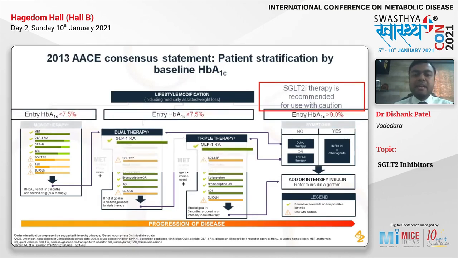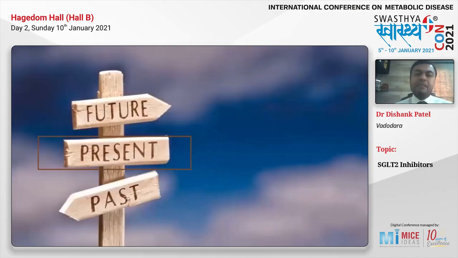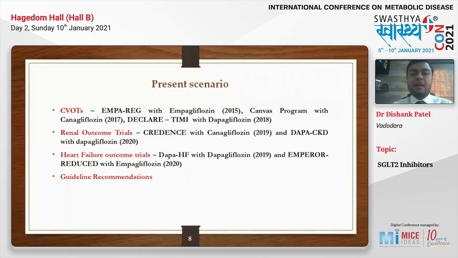But many things have changed after that because many new trials have been published, and we are going to talk about what evidence we currently have for these molecules. We have cardiovascular outcome trials like EMPA-REG with empagliflozin, CANVAS and DECLARE-TIMI. We also have renal outcome trials like CREDENCE with canagliflozin and DAPA-CKD. And we have heart failure outcome trials like DAPA-HF and EMPEROR-Reduced.